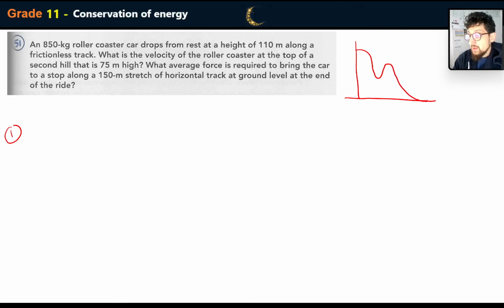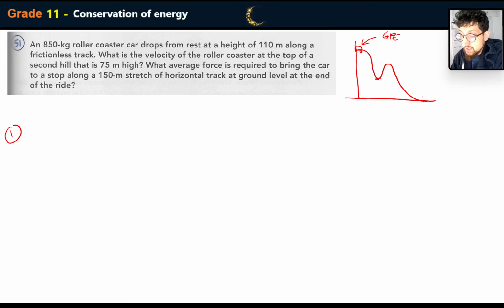Here we go. So we have a roller coaster car here, and it has a lot of gravitational potential energy at this point. Now what happens is, obviously, energy is conserved. As soon as it starts moving, some of the energy will be converted into kinetic energy. And then over here, it's going to have a lot of kinetic energy and less gravitational potential energy. And as it goes up again, it's going to have more gravitational potential energy and less kinetic energy.